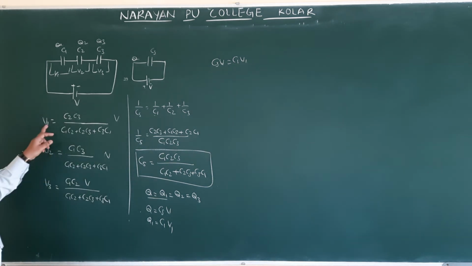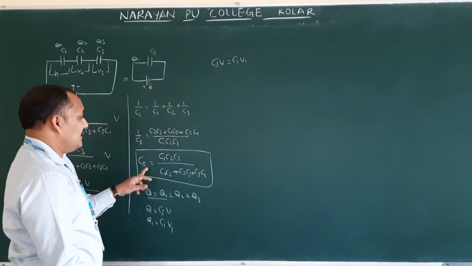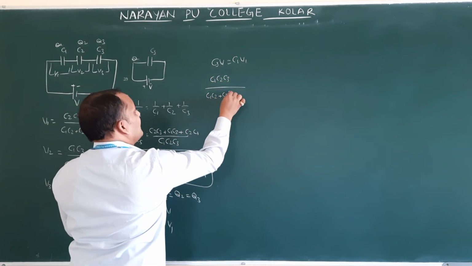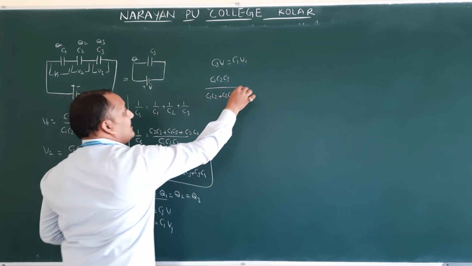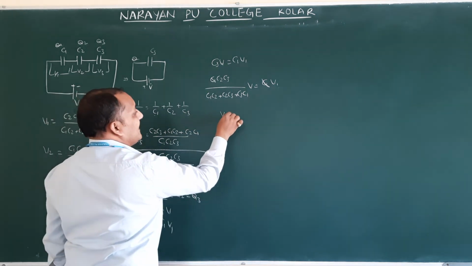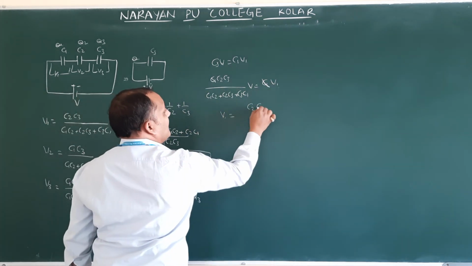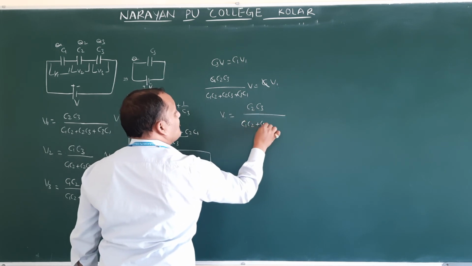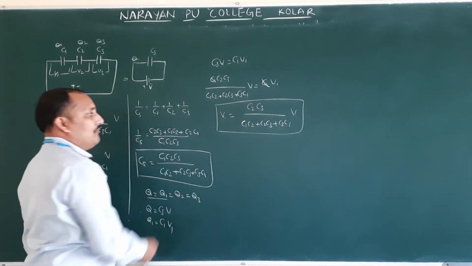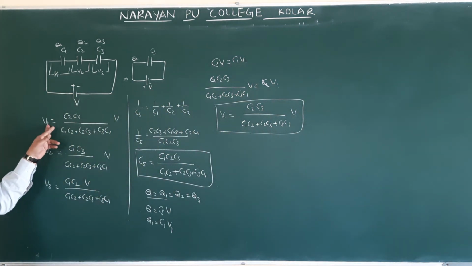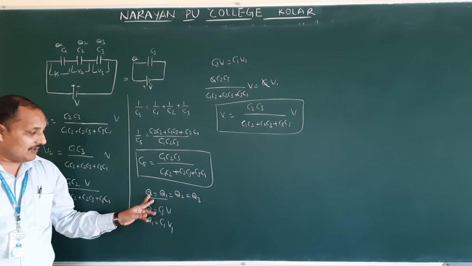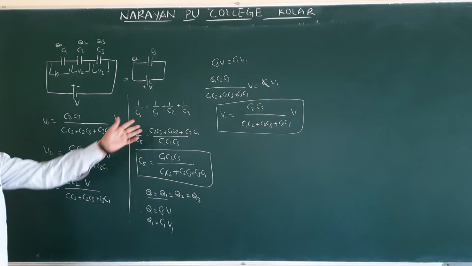So we have to find V1. What is CS we got? CS is this equation: C1 C2 C3 by C1 C2 plus C2 C3 plus C3 C1, into V, is equal to C1 V1. This C1 will be cancelled. Then the final equation is V1 is equal to C2 C3 by C1 C2 plus C2 C3 plus C3 C1, into V. Like that you will get V2 and V3 by equating the respective charges. So this is about V1.